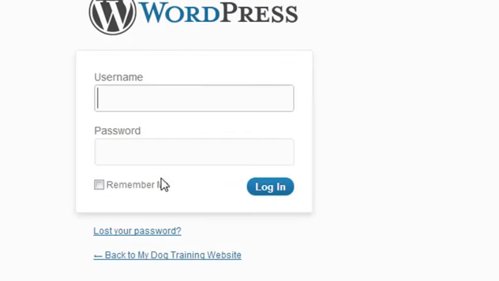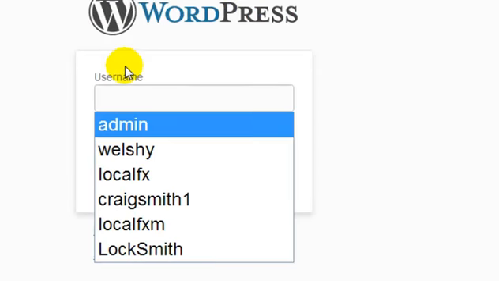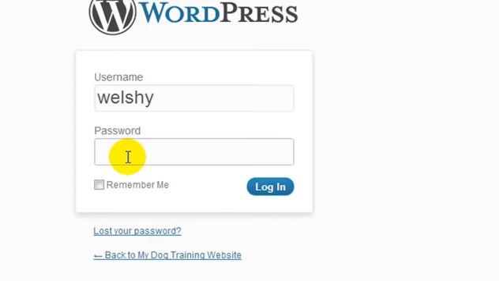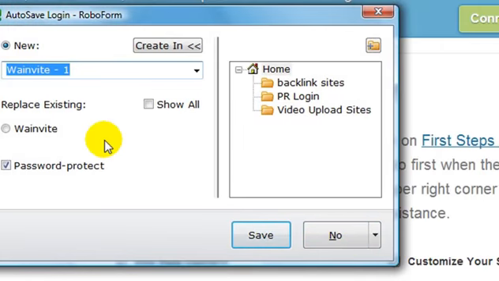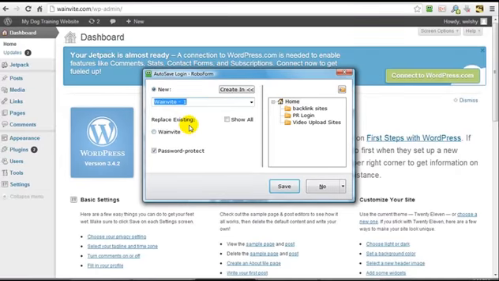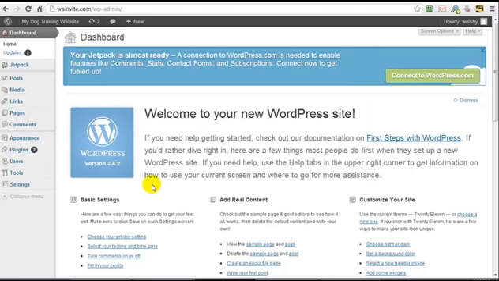I'm going to copy that and I'm going to enter in Welshie, and I'm going to enter my password to log into my blog. And this is RoboForm, it wants to save my details, but I'm going to click no because I'm going to be changing my login details. So this is basically the back end of our website, and from this point on, this is the only kind of area that we're going to need to be.